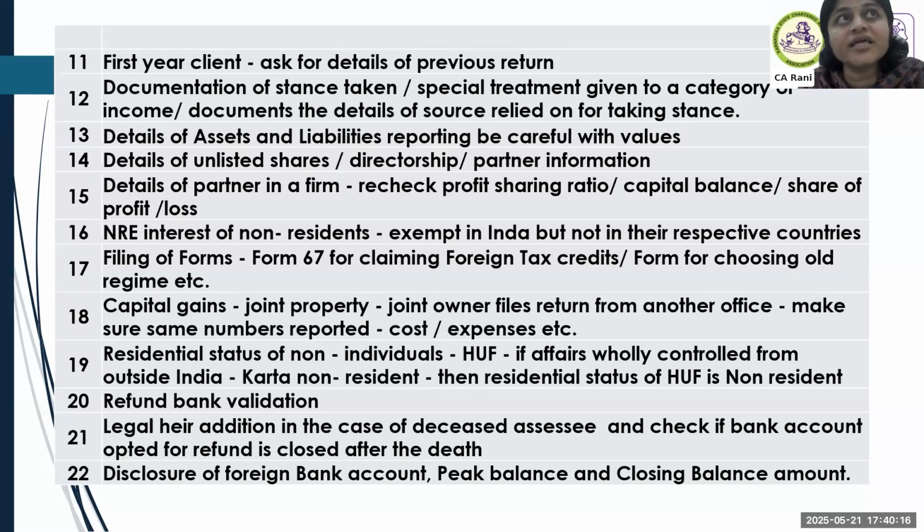And is there any duplication? I understand in some forms there is a requirement to report the number twice. Make sure that if the number is reported twice, the same number is there in both places. Then details of unlisted shares, direct share, partnership information.